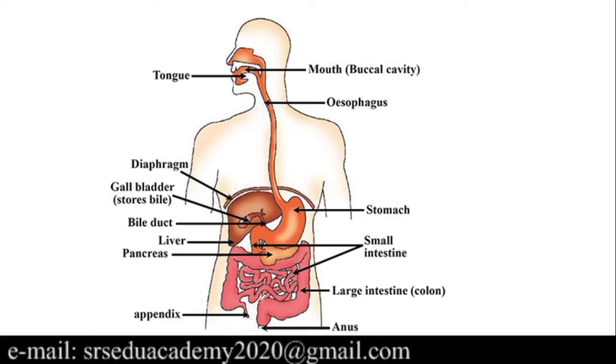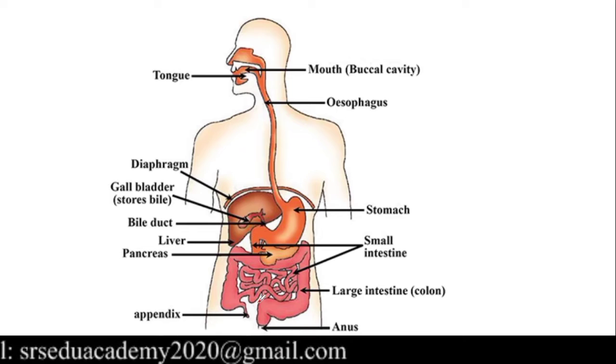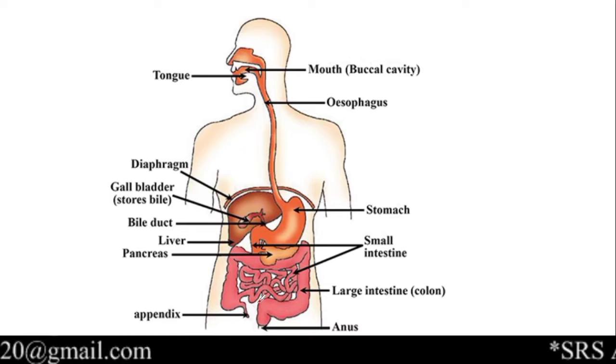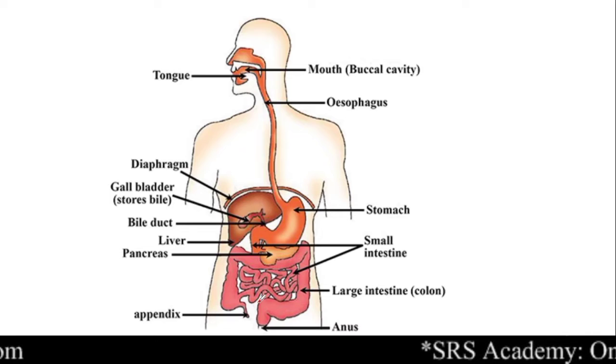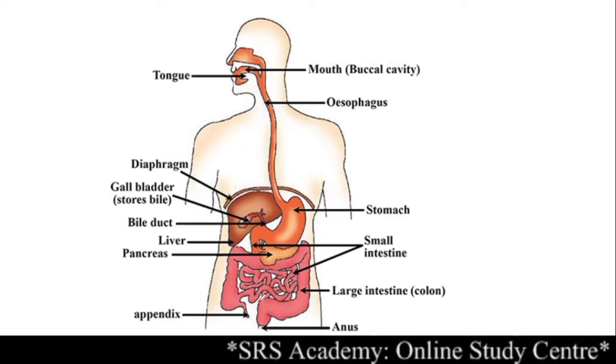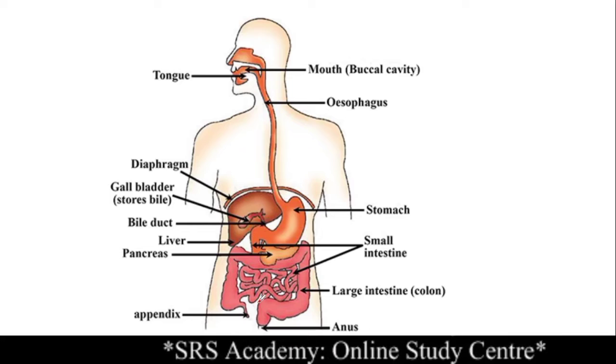Whenever we take in this food, it is in a complex form, because when the plant prepares food, it stores the excess glucose in the form of starch. So starch is a complex food, whereas the glucose prepared by the plant body is a simple food, that means a simple nutrient.